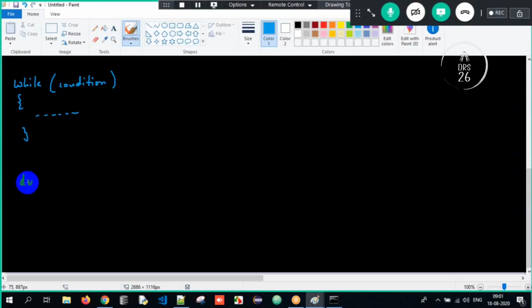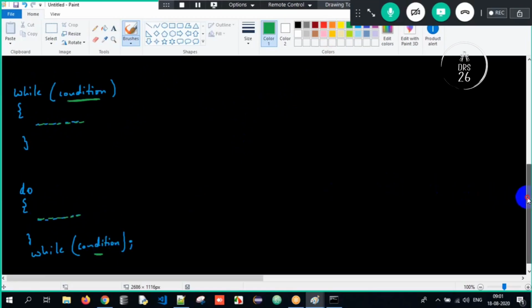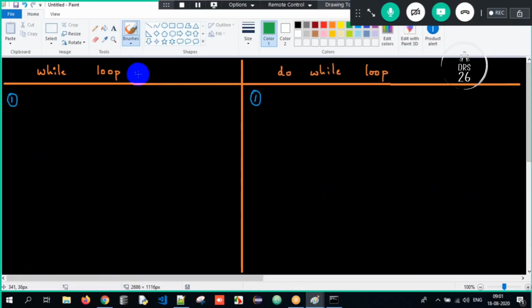And the do while loop executes the set of instructions and then checks the condition later. You have to add a semicolon at the end, mandatorily. So the while loop checks the condition and then executes the set of instructions, whereas the do while loop executes the set of instructions and then checks the condition. This is the first difference between while and do while.